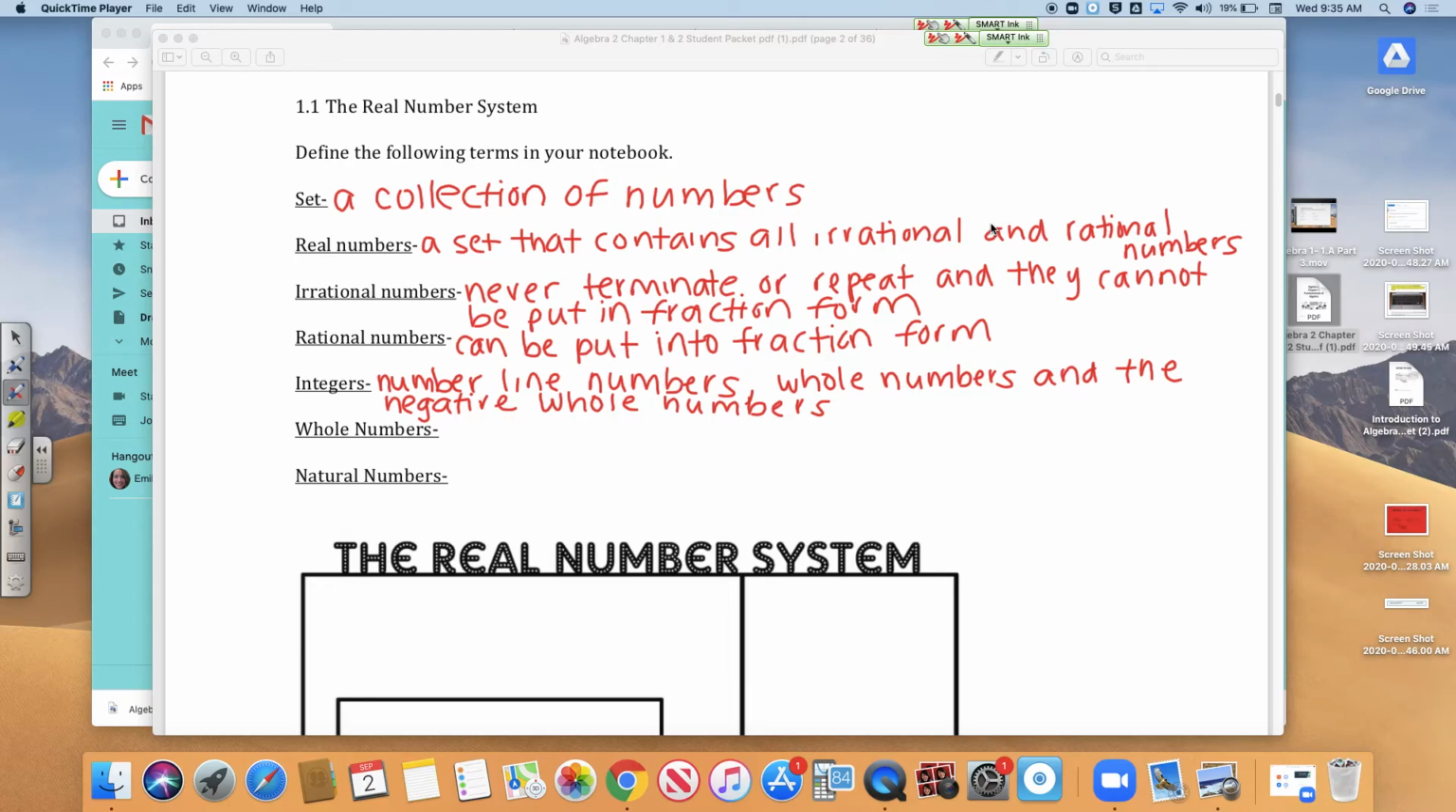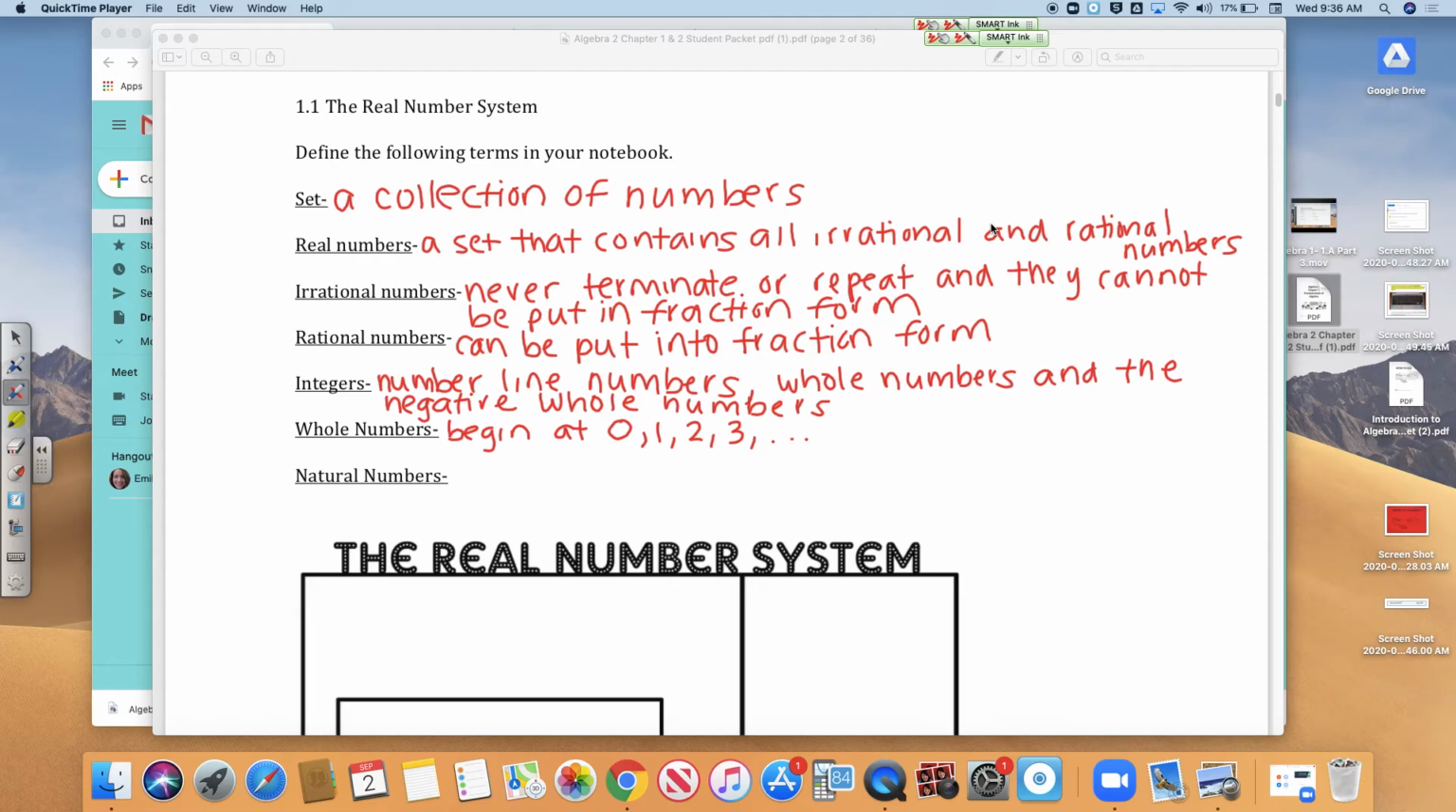Whole numbers. Whole numbers are like integers, but there are no negative numbers in this subcategory, in this set of numbers. So whole numbers begin at 0. And all of the whole numbers are no decimals, no fractions. They're just your nice easy counting numbers. Beginning at 0, and then it goes 1, 2, 3, and so on.